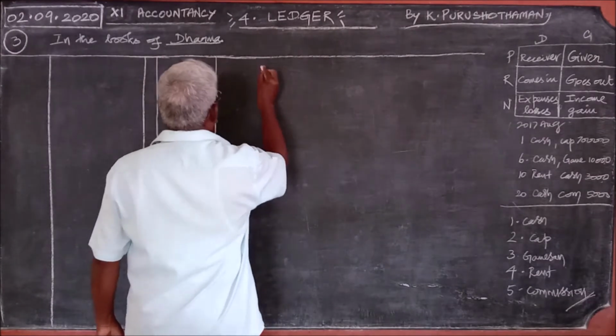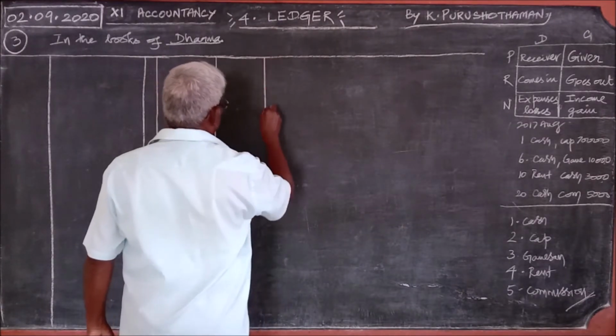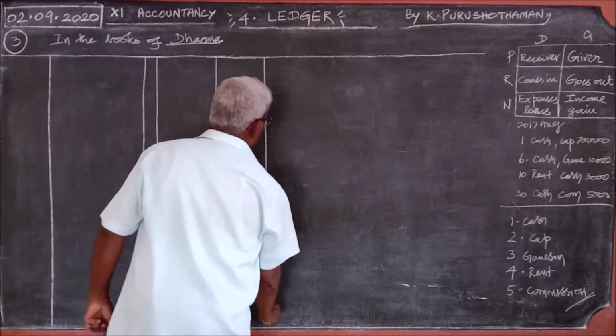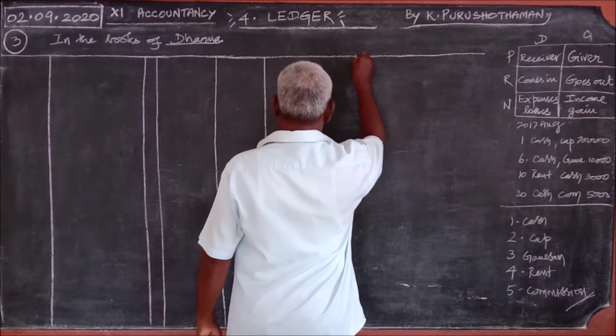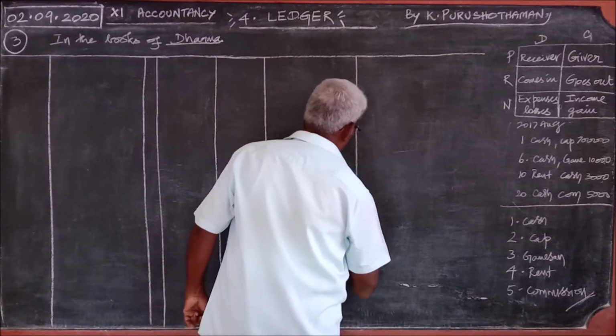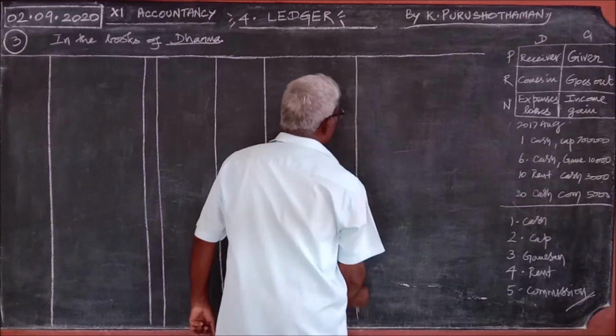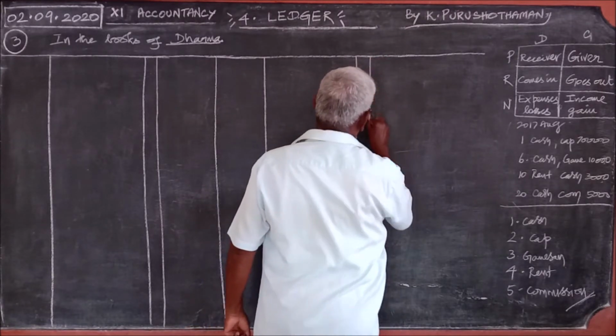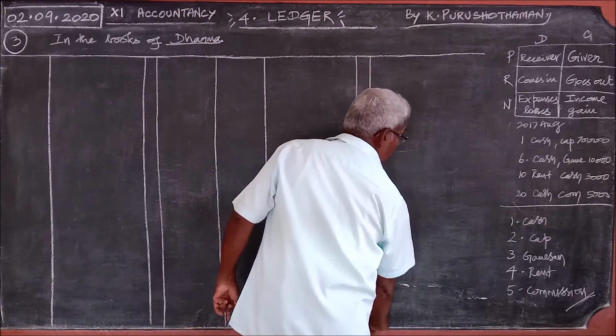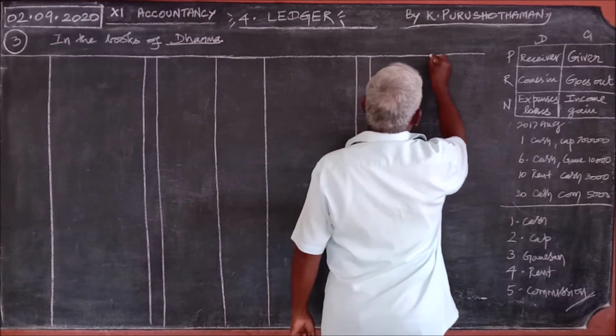Then for the credit side, date, particulars, journal folio, amount.